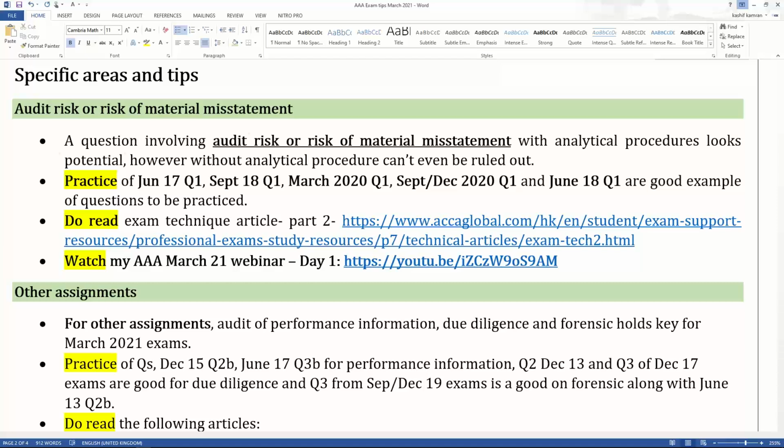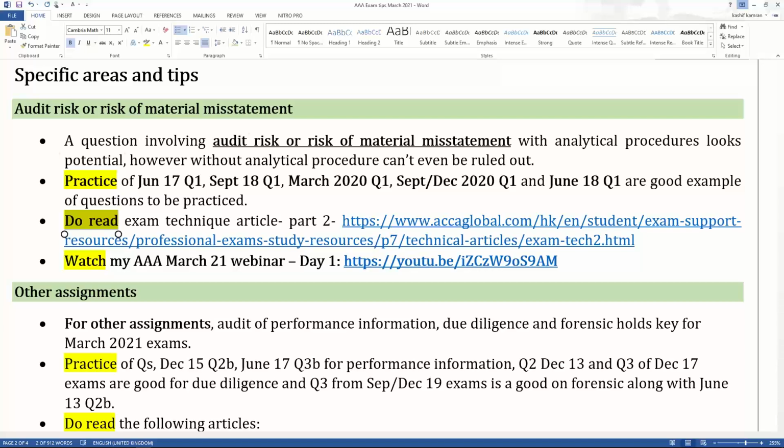You need to read the exam technique article, part 2 on risk, and you need to watch my AAA March 20 webinar day 1. So this is how you can revise your audit risk and risk of material misstatement. So this is important. I've given you the practice questions, I've given you what article to read, and I've given you my March 20 webinar hyperlink so you can watch it. So audit risk or a risk of material misstatement looks potential for March 2021 exams.